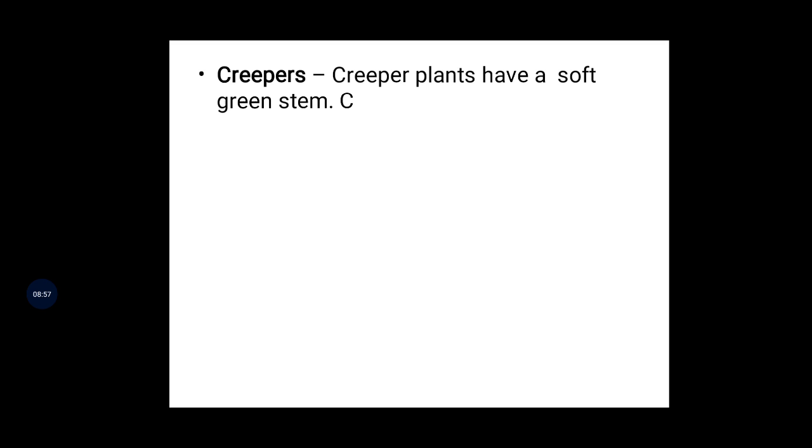What is that? Creepers. Creepers and climbing plants are most probably both equal, but we have small differences. I'll discuss with you what creepers are. Creeper plants have soft and green stems. In our climbers we have only soft and weak stems, but here green stems are there, creepers. Creepers grow along the ground only. It is not to climb.